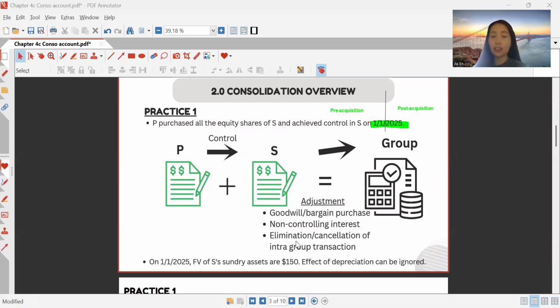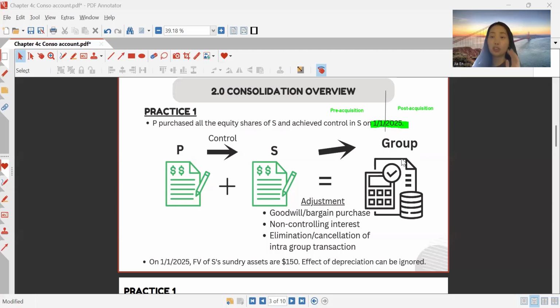And last, elimination or cancellation of intra-group transaction. When P and S, the parent and the subsidiary, prepare their own set of financial statements, they record their own transactions. For example, if P has sold some goods to S, in P's accounts it will record a revenue, while in S's accounts, it will record a purchase.